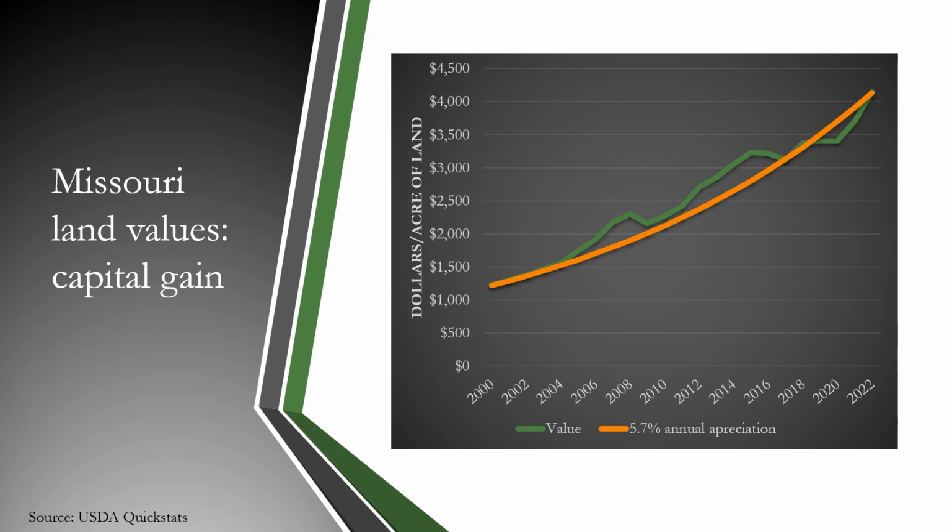Average land values in Missouri have increased from $1,200 per acre in 2000 to $4,200 per acre in 2022. Land values increased in most years, but decreased in some years. Over time, Missouri land values have appreciated 5.7% per year.